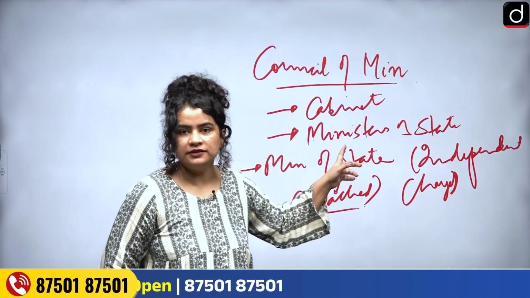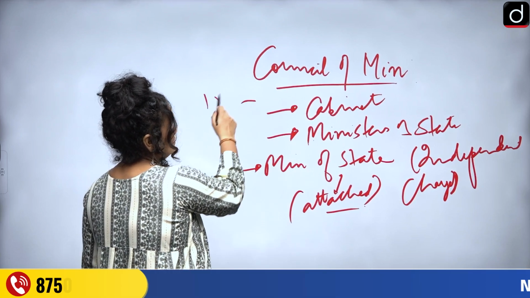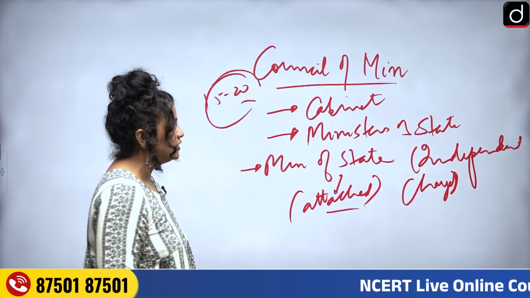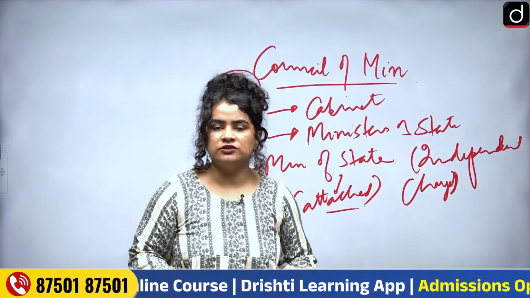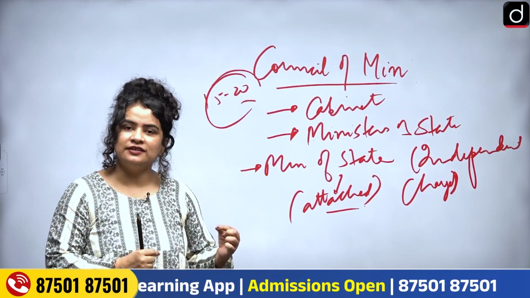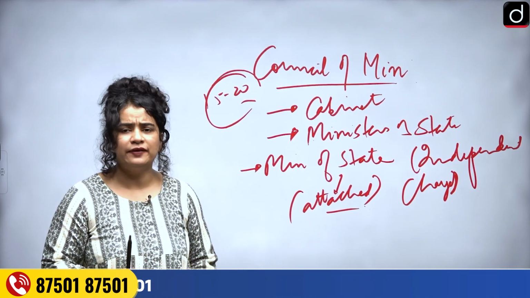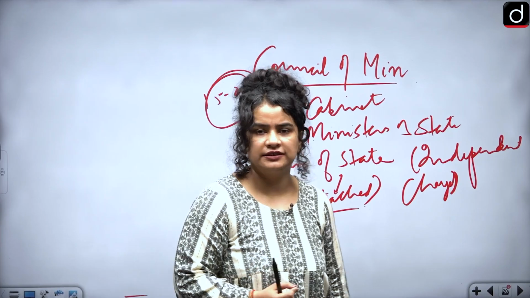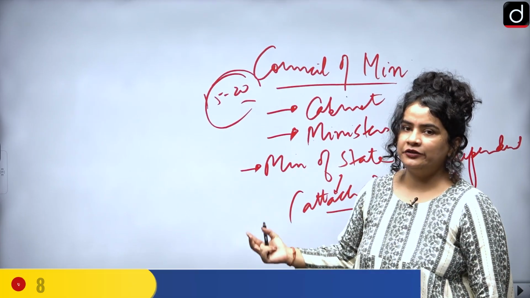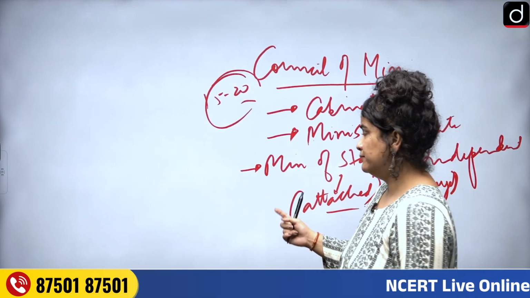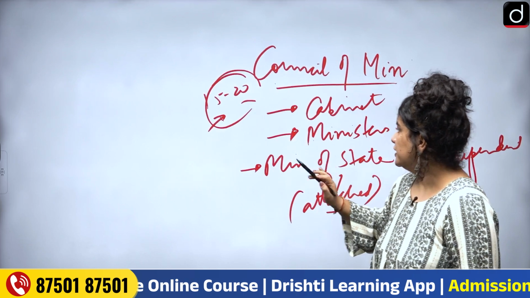Okay. So Cabinet over here is the most important part of the Council of Ministers. It usually consists of, let's say, 15 to 20 important ministers. Now suppose, let's assume that there are 80 ministers in a Council of Ministers. Do you expect that every single decision will be taken by the consensus of those 80 members? It's very difficult to invite them and then create a consensus. So these 15 to 20 important ministers usually meet and decide on important matters, especially important policy matters. Okay, so this happens to be your Cabinet.